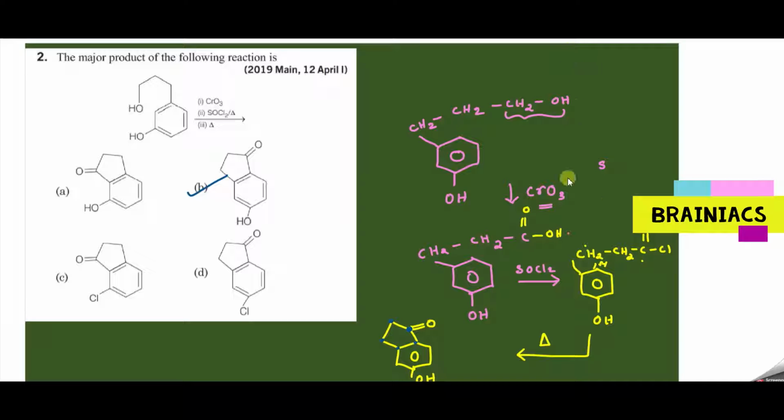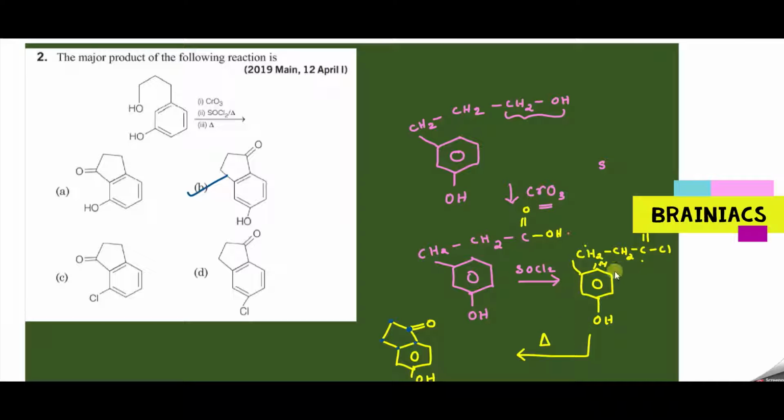The concept is too simple. Maybe up to NEET they won't do this heating. For JEE only they will do this heating. For NEET they will do only up to step 2. That is the first step. You can see OH is getting oxidized to carboxylic acid, and in the next step you can see here SOCl2. The action of SOCl2 is very important. It will replace the OH group with the chlorine. Okay, or even they can give Lucas reagent. Okay, but SOCl2 is commonly used, so you will get like this.